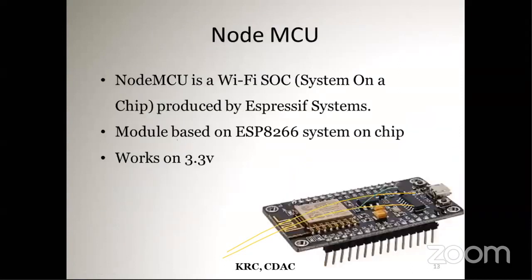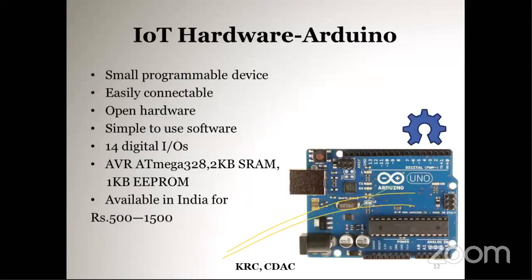The next commonly used board is the NodeMCU, similar to the Arduino. The disadvantage of Arduino is that we have only one inbuilt LED, nothing else. That means there is no inbuilt Wi-Fi or Bluetooth. If you want Wi-Fi or Ethernet capability, you have to connect extra modules.